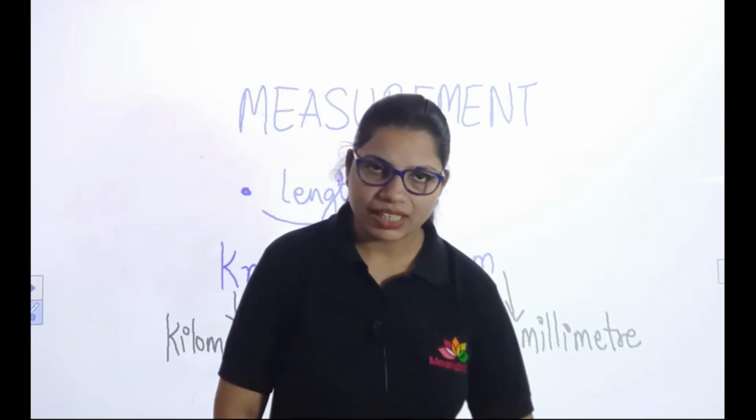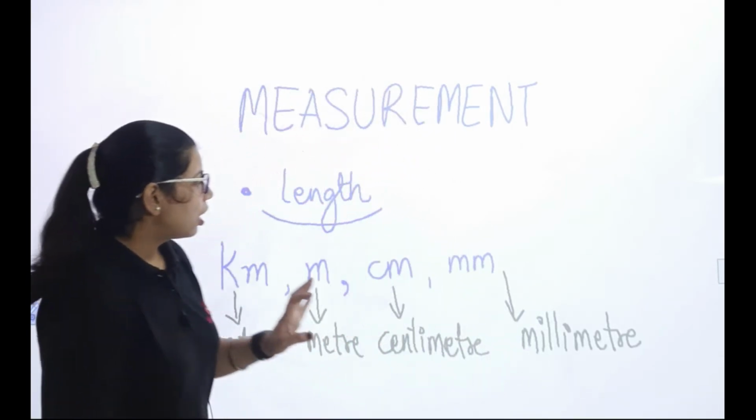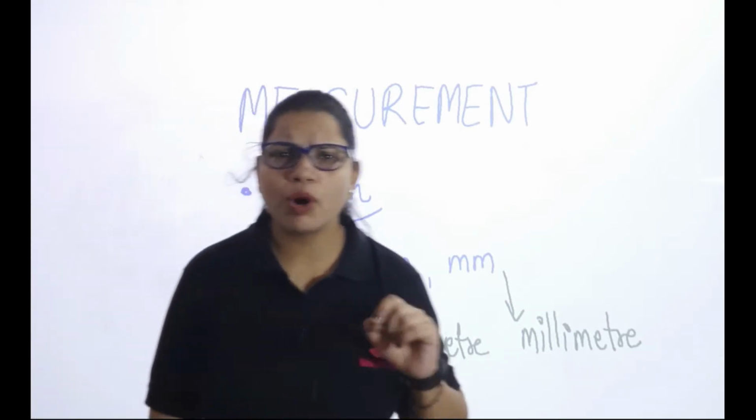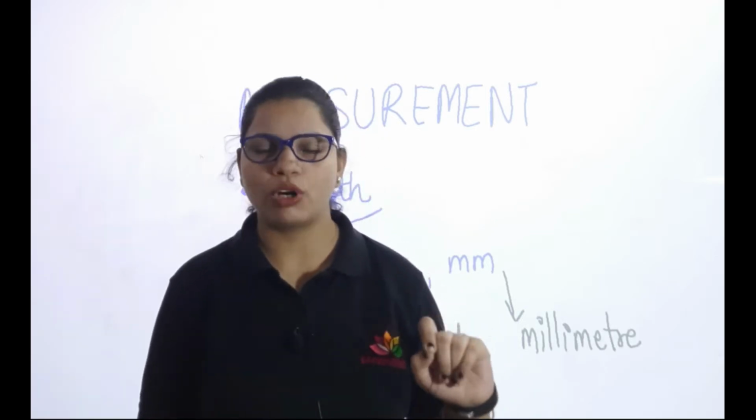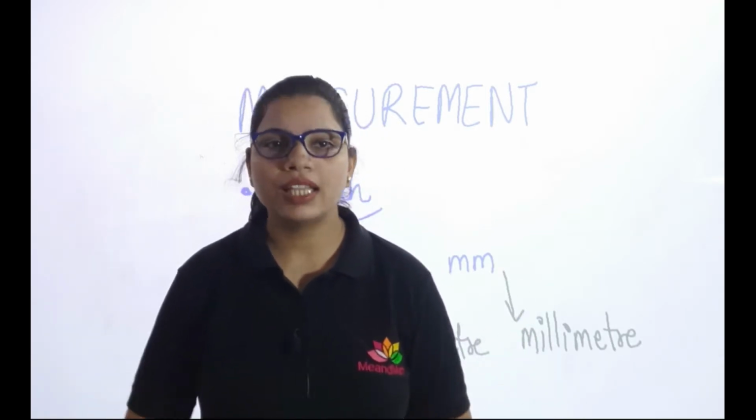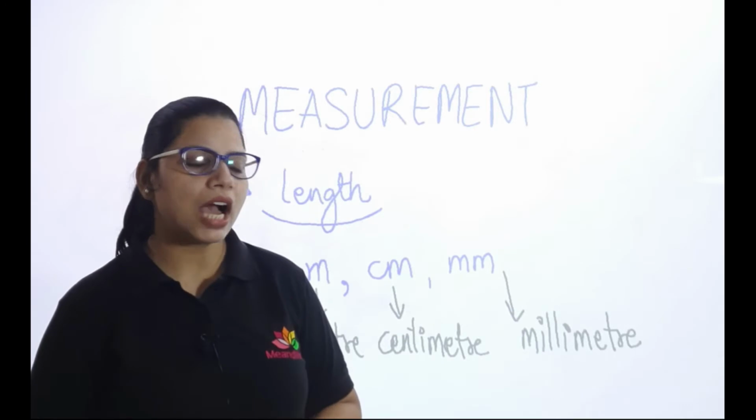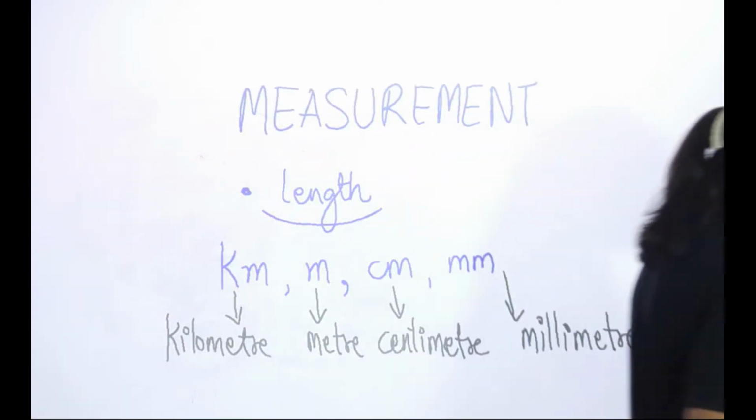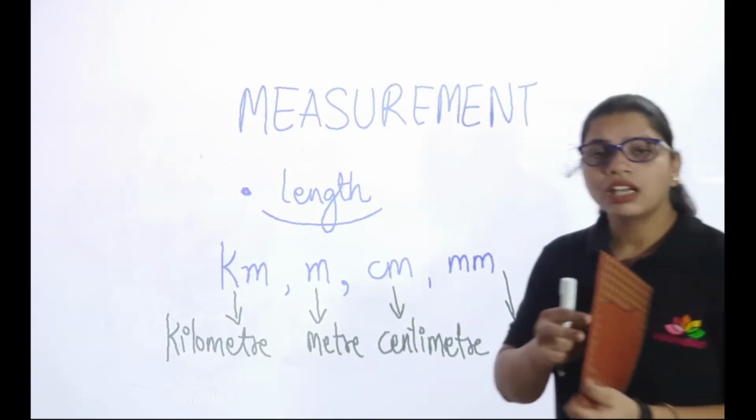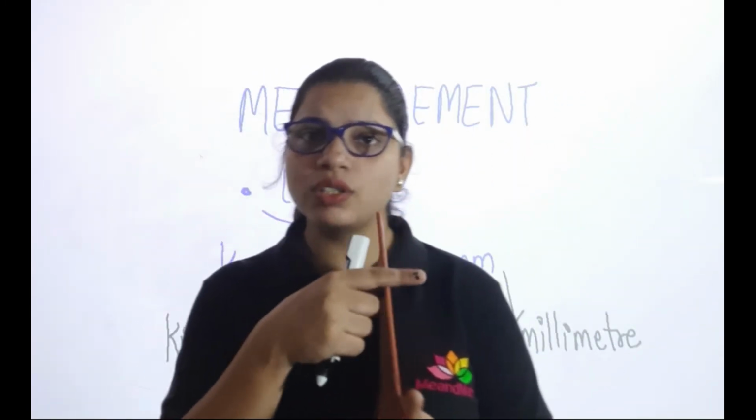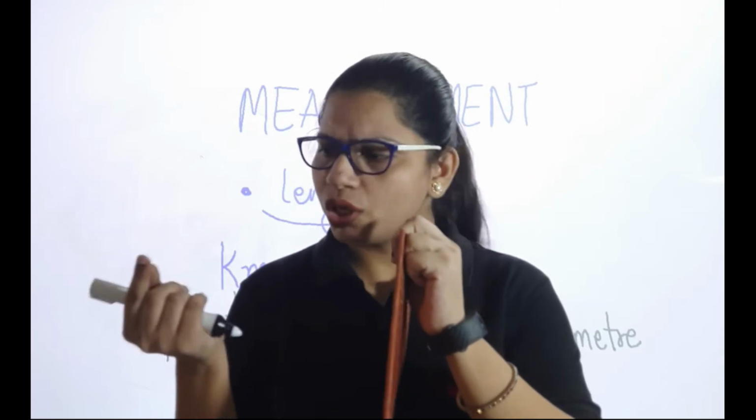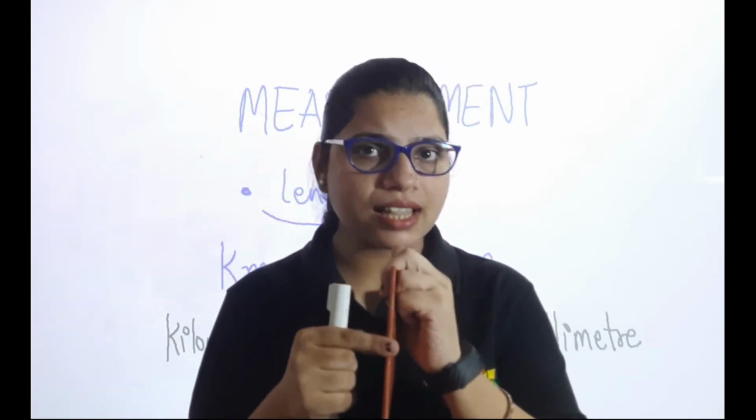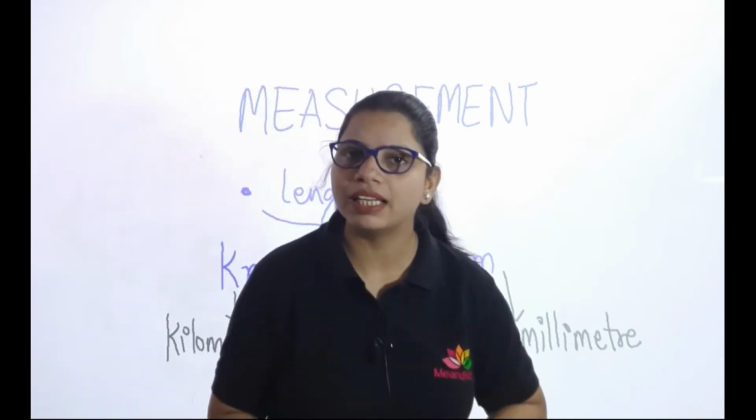So now we'll start from millimeter. Millimeter is the very smallest unit to measure things. Let's say, for example, if I ask you to measure the thickness of this notebook, is it less than this portion? Yes, it is less than this portion. So it will be measured in millimeters.